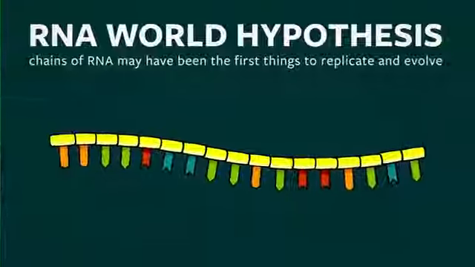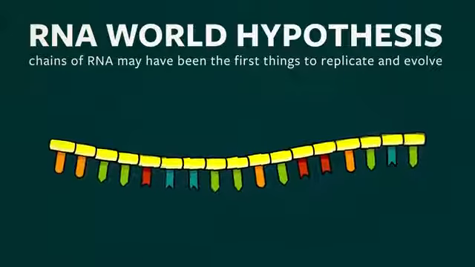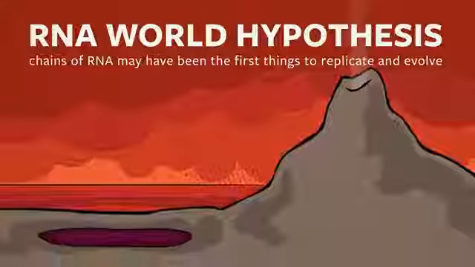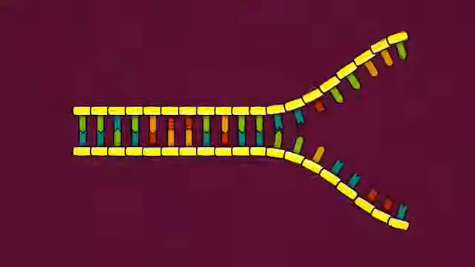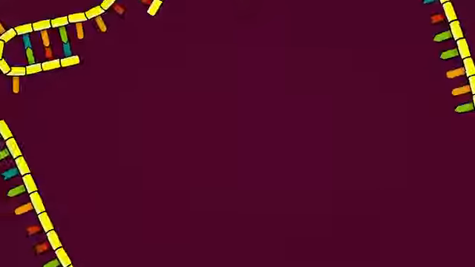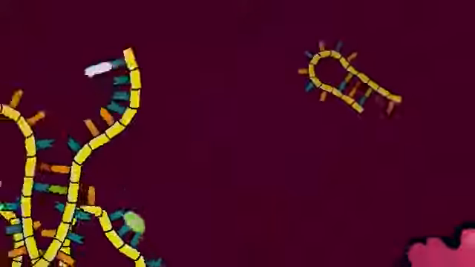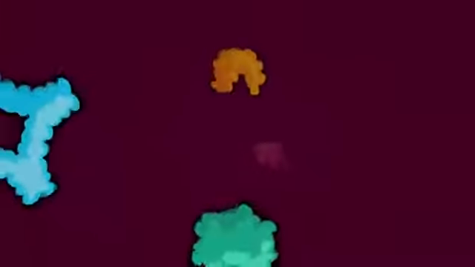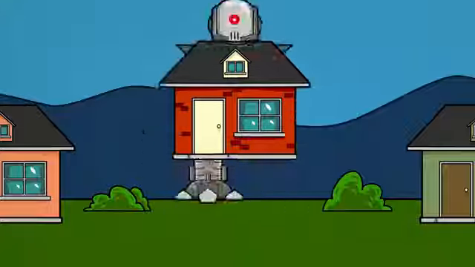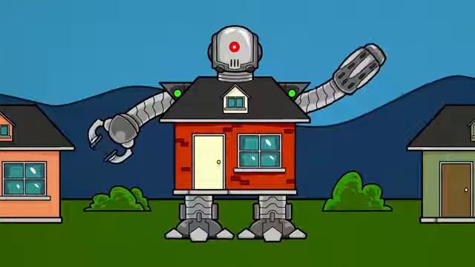While many details have yet to be worked out, the RNA world hypothesis is the simple idea that somewhere on our early planet, perhaps in a tide pool or hot spring, the Earth's chemistry was producing random chains of RNA. Once formed, they began replicating, evolving, and competing with each other for survival. As these chains evolved and diversified, some eventually began cooperating to produce the genetic code, a wide array of complex proteins, and even living cells which, from the perspective of RNA, can actually be thought of as houses or survival machines for RNA to live inside.